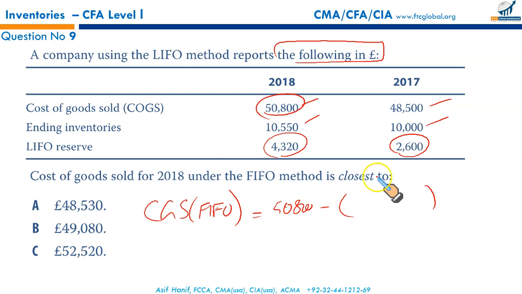What is change in LIFO reserve? Closing LIFO reserve minus opening LIFO reserve. Change means closing minus opening. So 4,320 less 2,600 will give you 1,720. 50,800 less 1,720 gives you the FIFO CGS, that is 49,080.